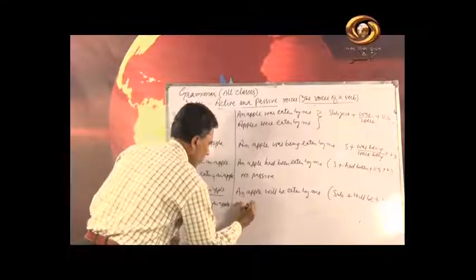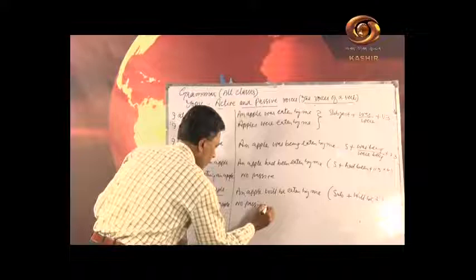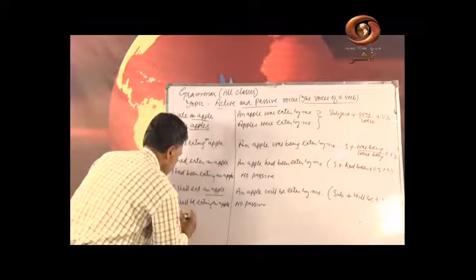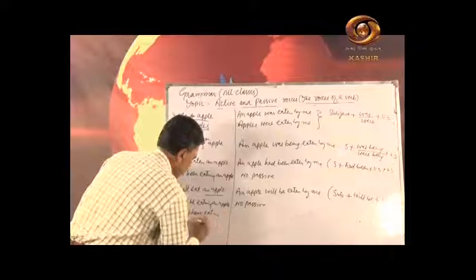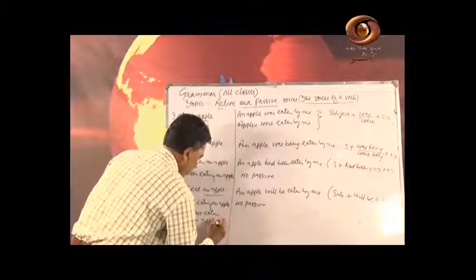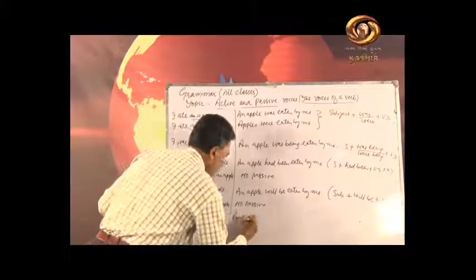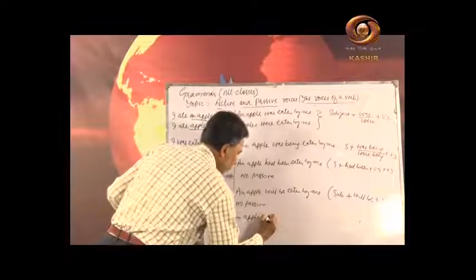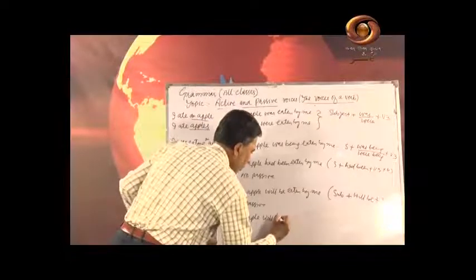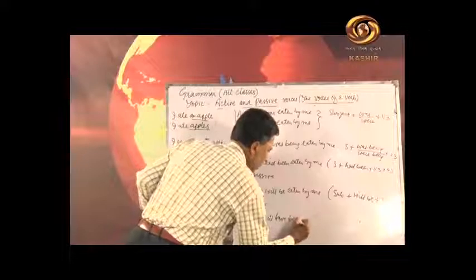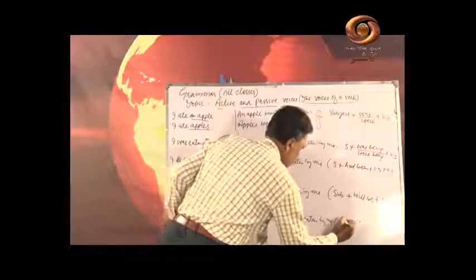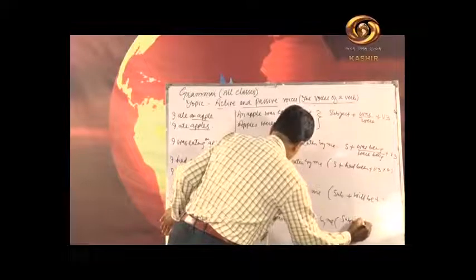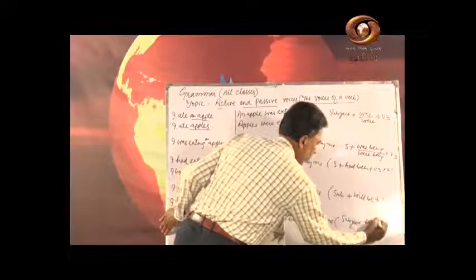I shall have eaten an apple, an apple will have been eaten by me. Here you will write subject plus will have been plus V3.